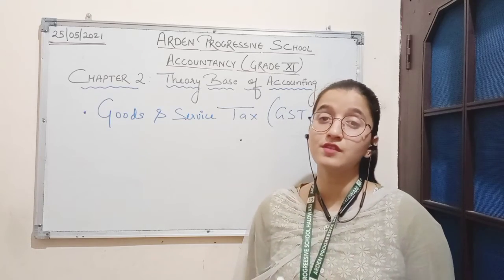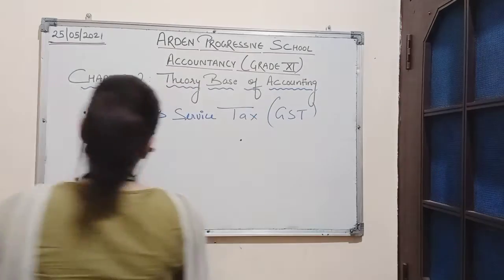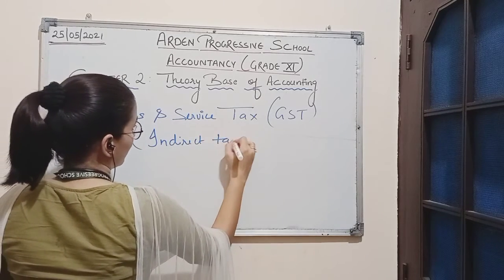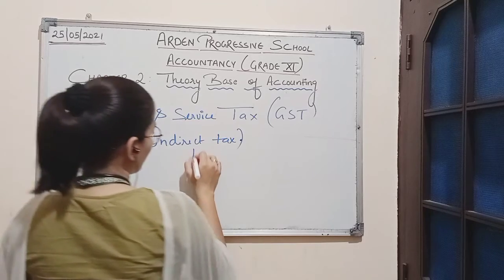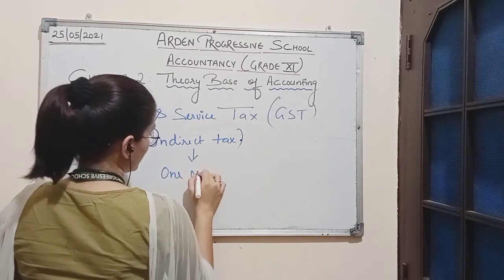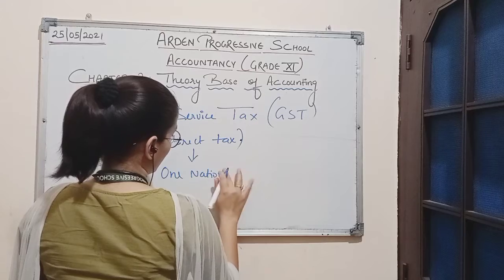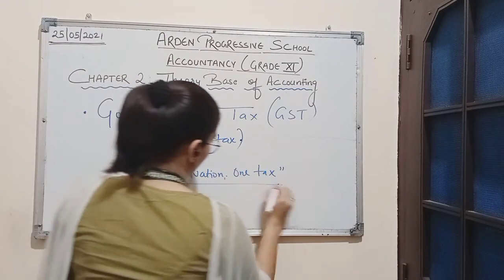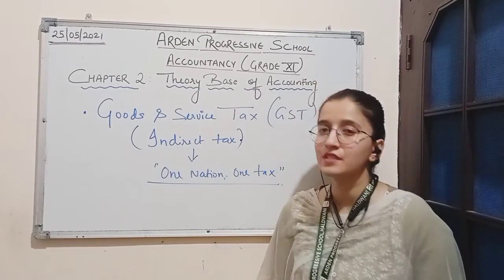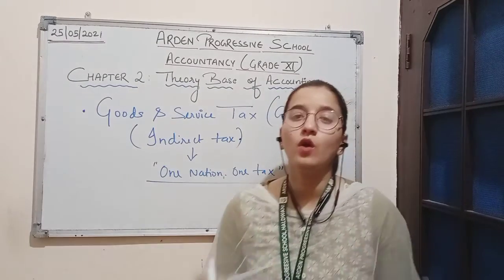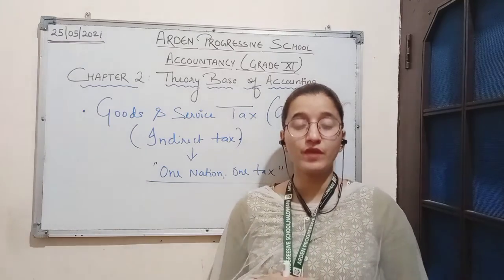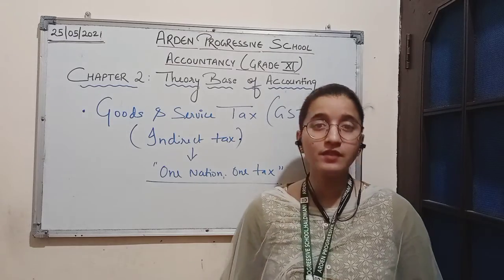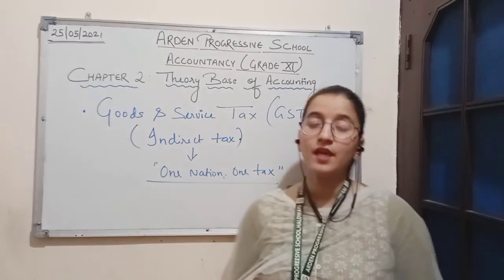How many types of goods and service taxes are there? Goods and service tax, which is an indirect tax with the motive of one nation, one tax. This is the main motive of goods and service tax, one nation, one tax. All the indirect tax which were imposed on various items is now merged and now they are known as goods and service tax. So we can also call it as GST.